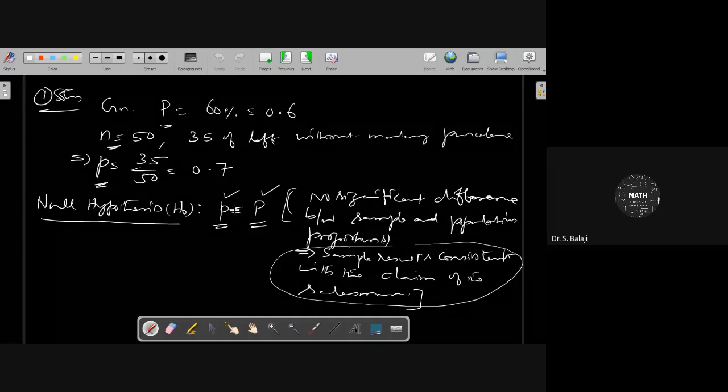Meaning, by that you can say it is always equal to. There is no change in the null hypothesis; for every problem, it is equal to only. It says there is no significant difference between sample and population proportions. Now, based on the question, you immediately write the implicit meaning for the null hypothesis H naught.